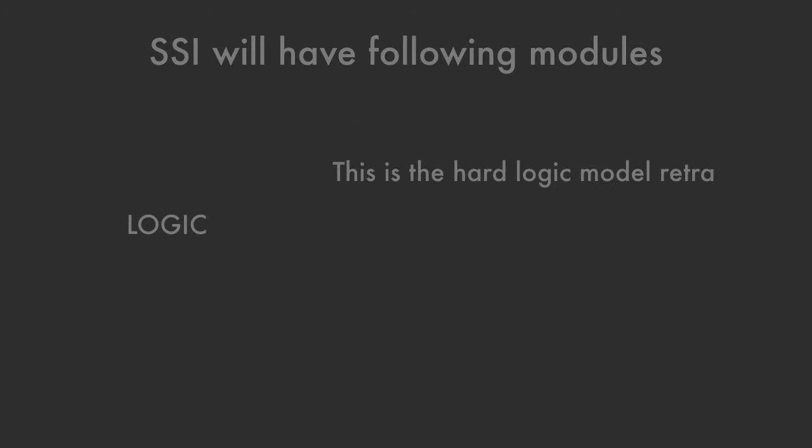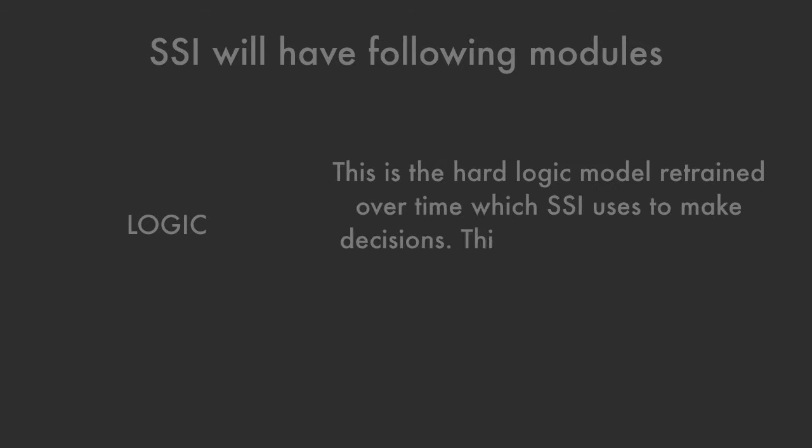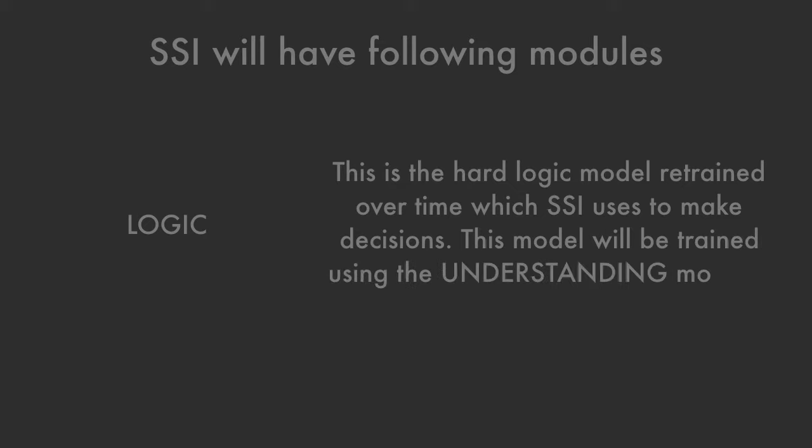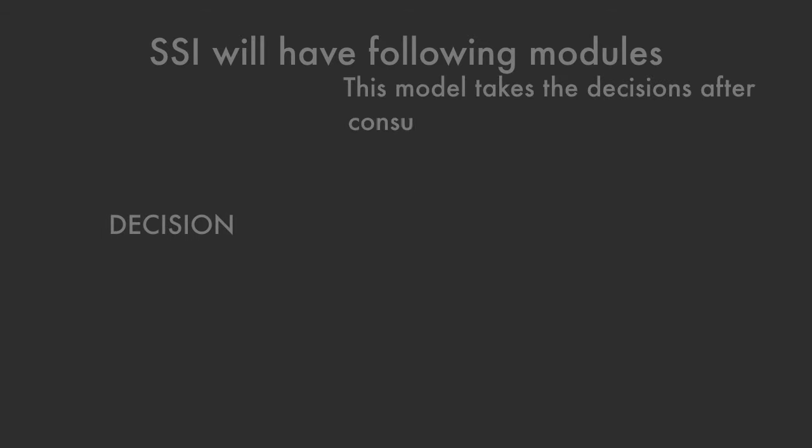Next is the logic. This is the hard logic module retained over time which SSI uses to make decisions. This model will be trained using the understanding module. Next is the decision module.